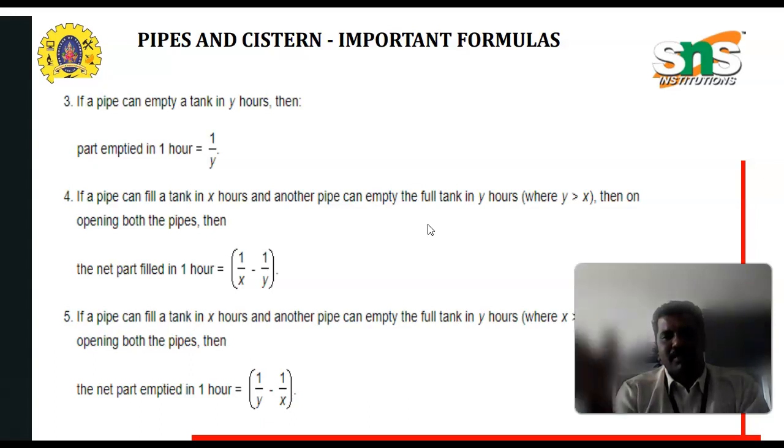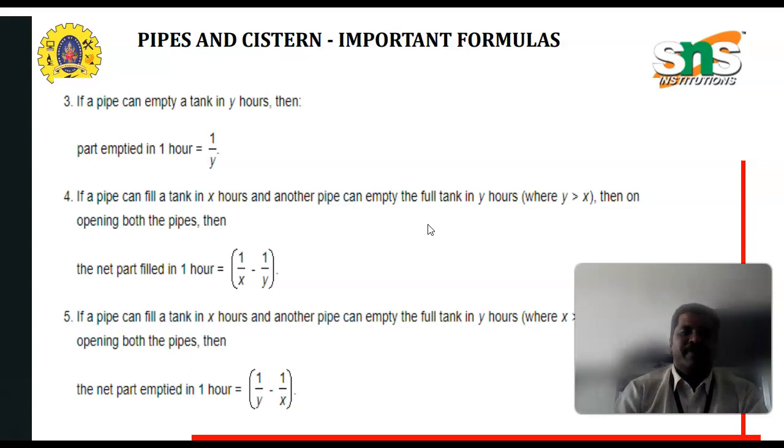The inlet takes X hours and the outlet takes Y hours, where Y is greater than X. On opening both pipes, the net part filled in the tank in 1 hour is given by this formula.